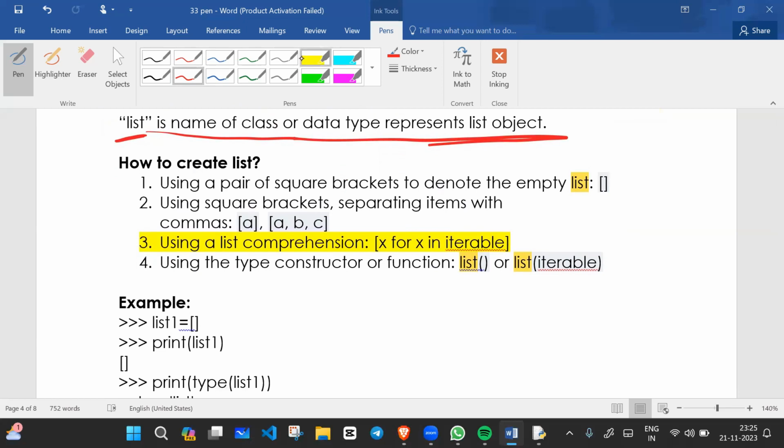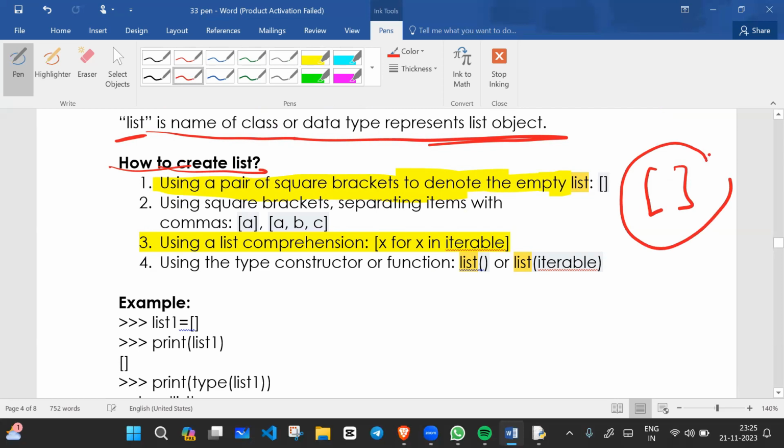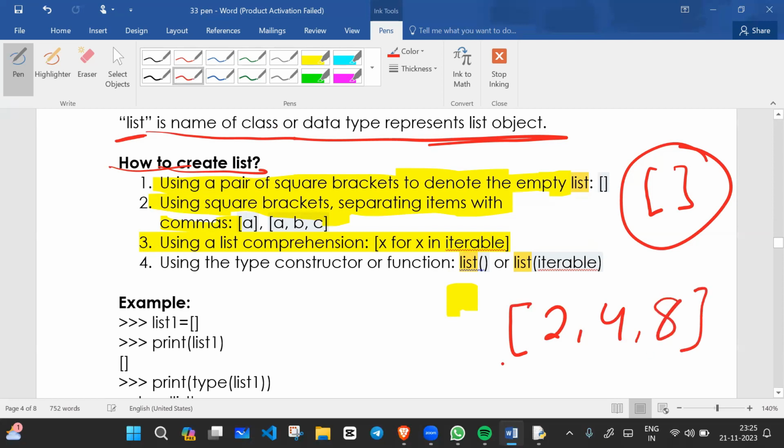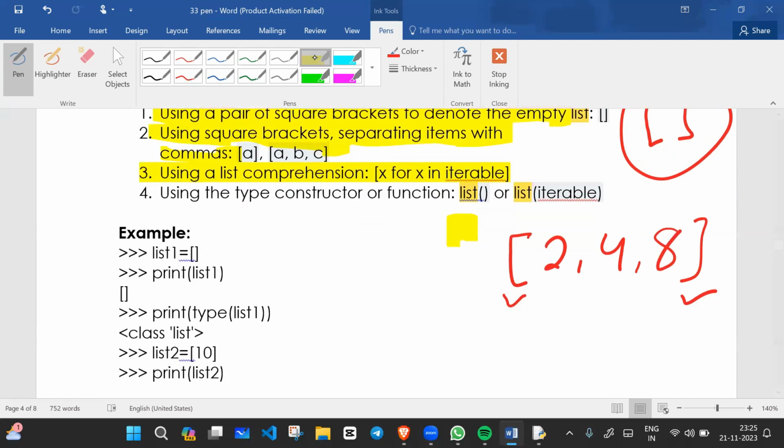Now we are talking about how to create a list. We have different ways to create a list. Using a pair of square brackets to denote the empty list. With the help of these square brackets, we can represent the list. Using square brackets, separated items with commas, like 2, 4, 8. So this is a list. Why list? Because we have square brackets. And using the type constructor or function, list of iterable, we can create the list with the help of this function as well.